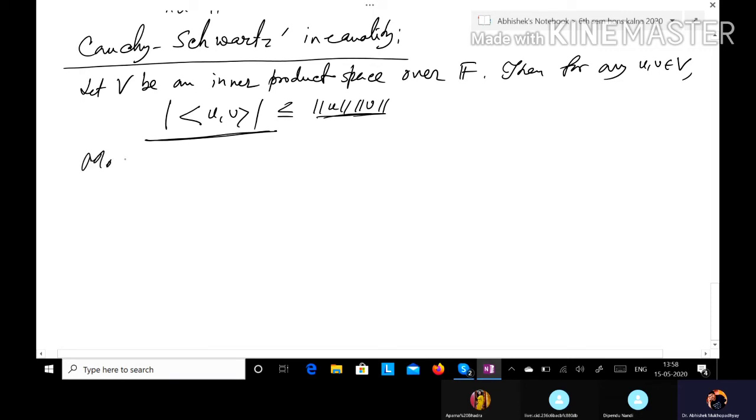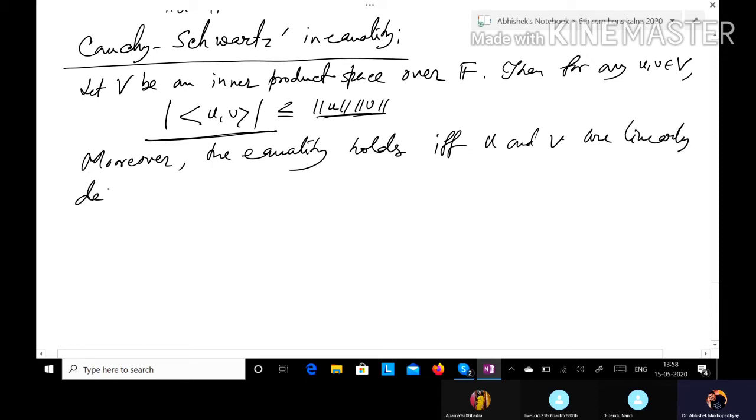Moreover, the equality holds if and only if u and v are linearly dependent.